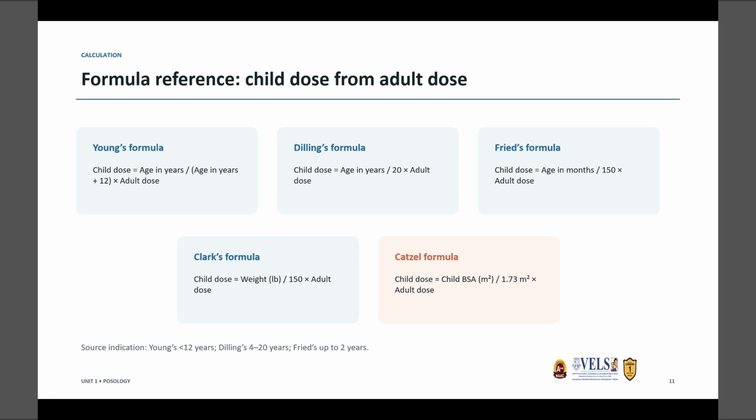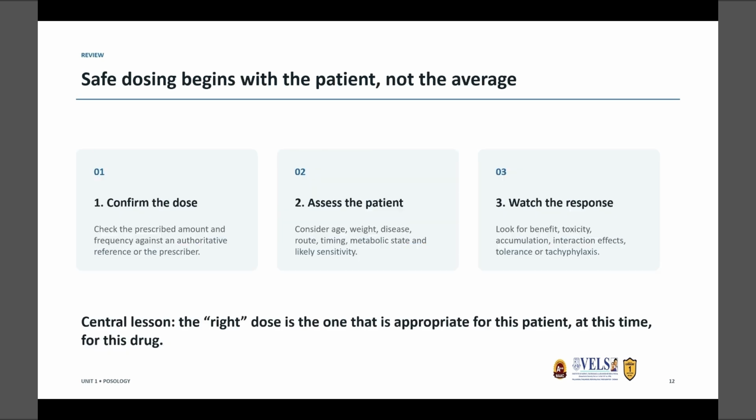In Clark's formula we are using the weight, so weight in pounds by 150 into adult dose. And in Cutsel's formula, we take the child's body surface area in meter squared by 1.73 meter squared. This is the average body surface area of the adult.